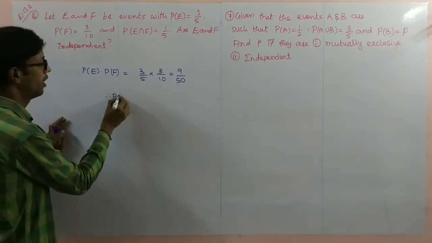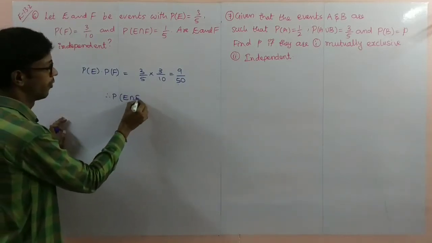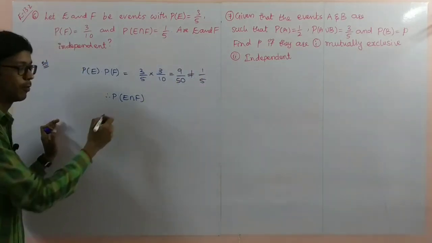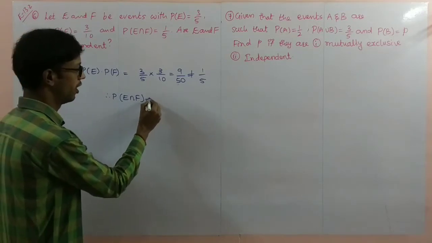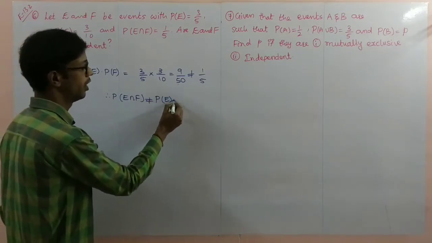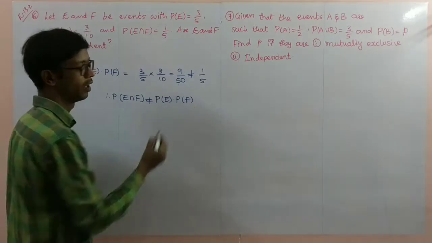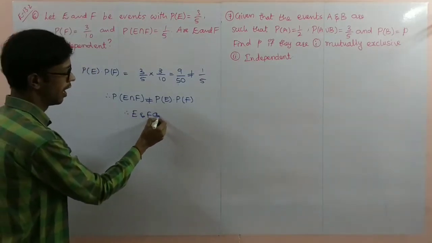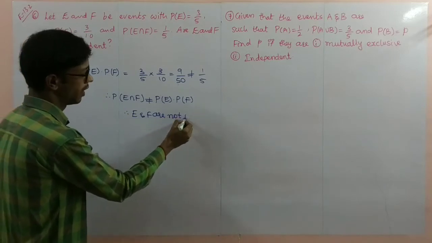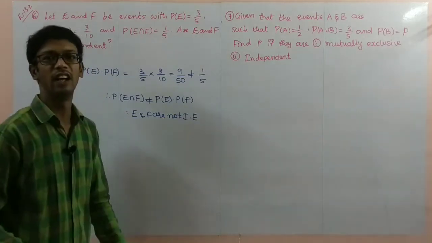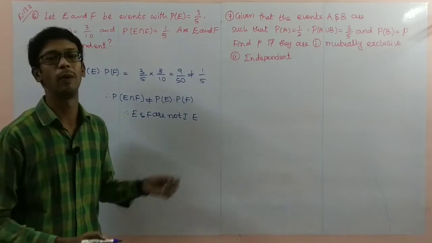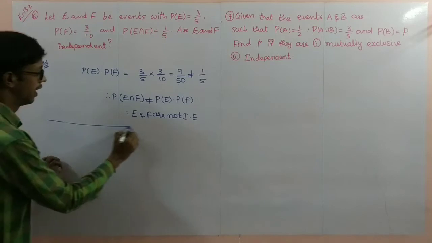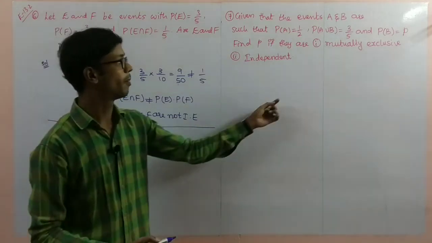Therefore, probability of E intersection F, this is not equal to 1 by 5. Probability of E intersection F is not equal to probability of E into probability of F. Therefore, E and F are not independent events, otherwise dependent events also we can write. So, this is the problem number 6. Next, we continue here problem number 7.